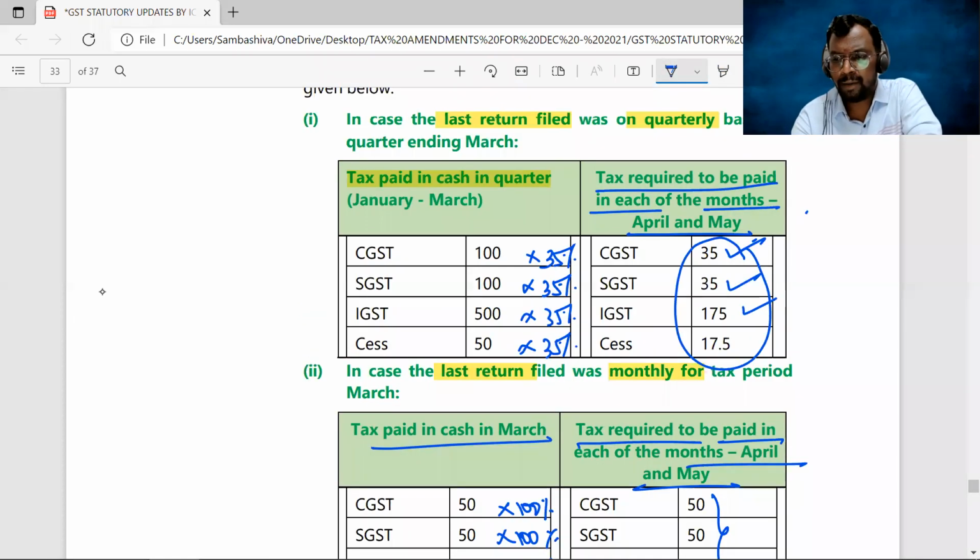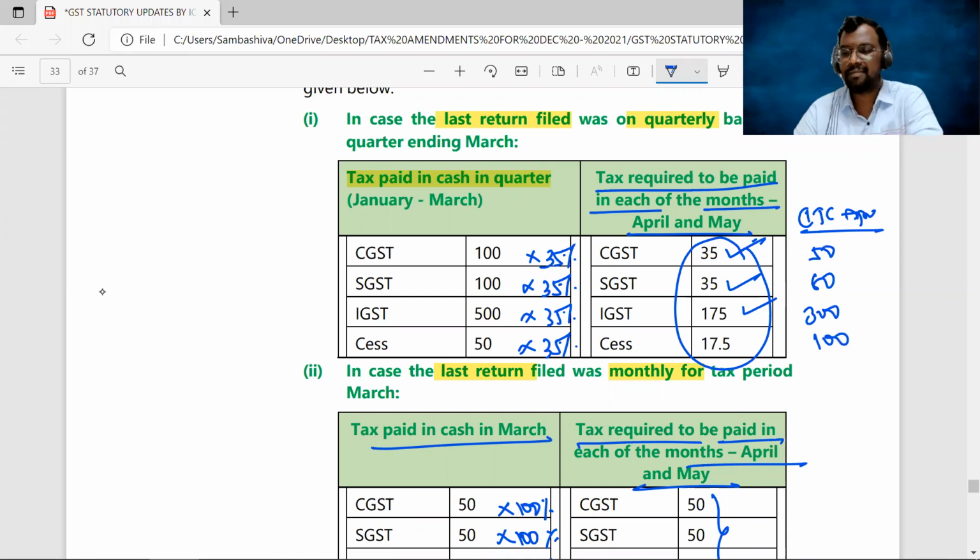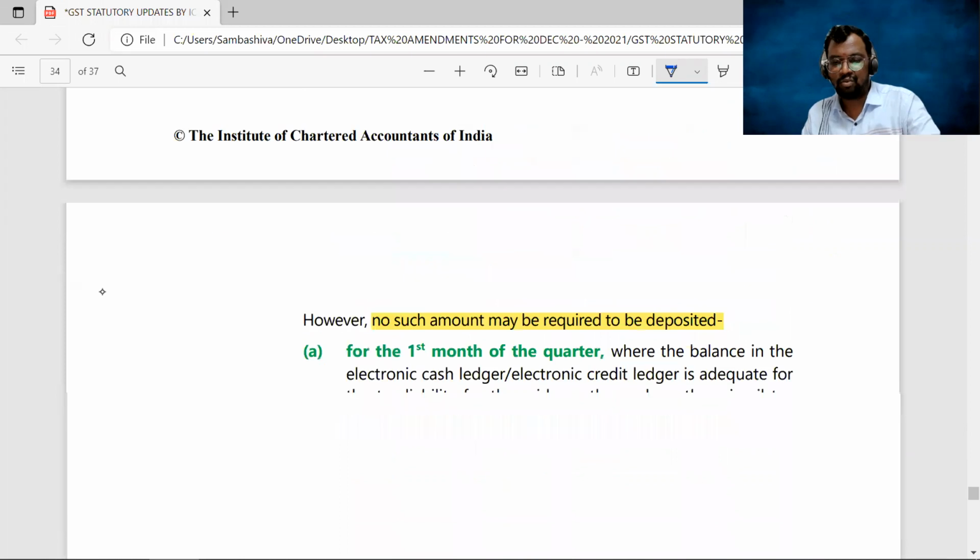Suppose the input tax credit balance for April is CGST 50 rupees, SGST 80 rupees, IGST 100 rupees. So I have more balance than is required. In that scenario, I need not pay all these amounts in cash because I already have enough balance. Clear, sir? That's what I explained here.